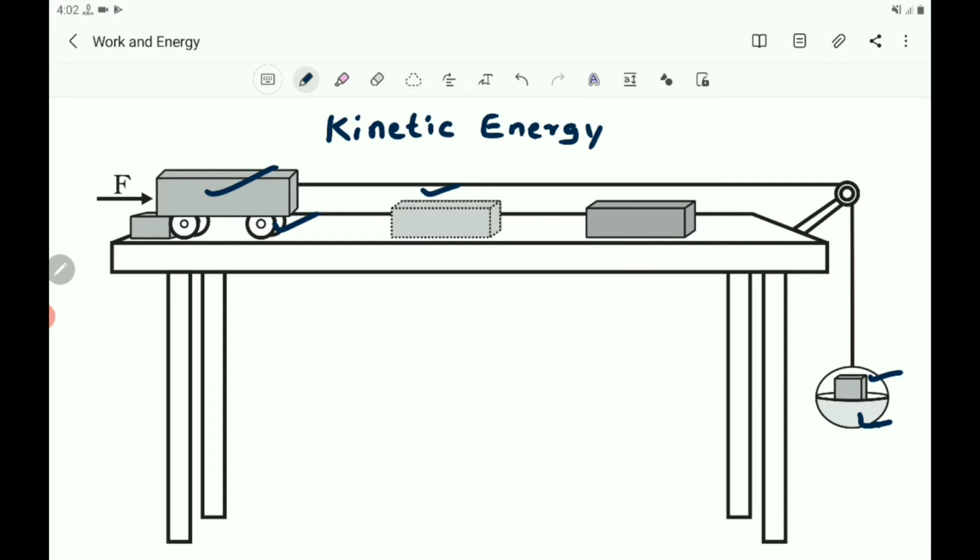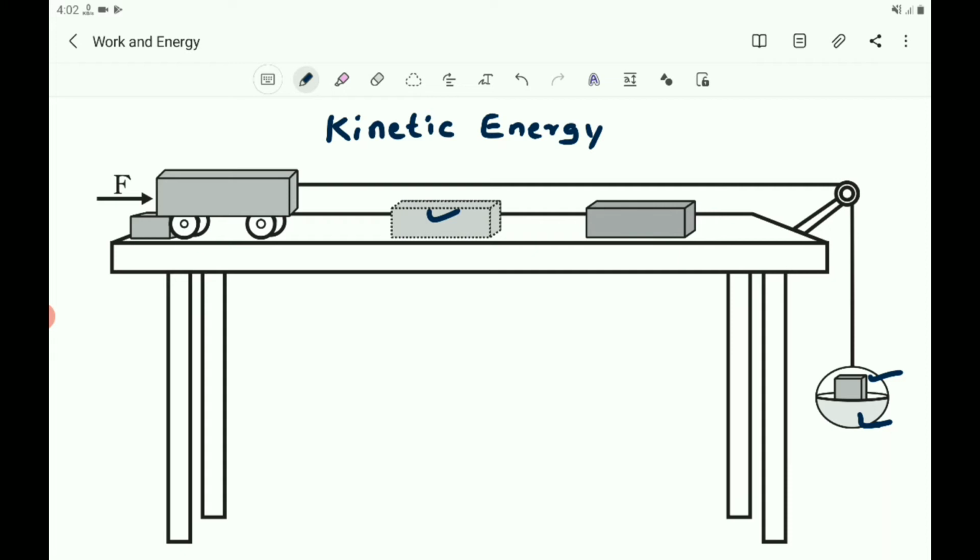The trolley moves forward and hits the wooden block. This is the initial position of the wooden block. When the trolley starts to move, it hits the wooden block, and the wooden block moves and comes to a stop on the table, in such a manner that the trolley stops after hitting the block. The block gets displaced.